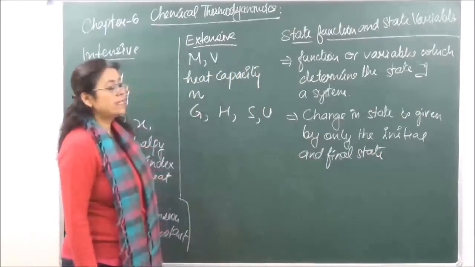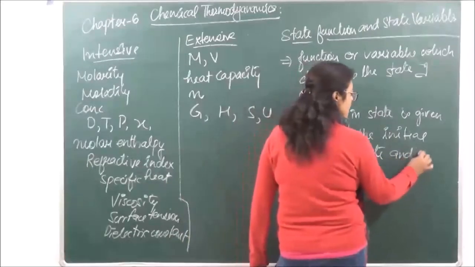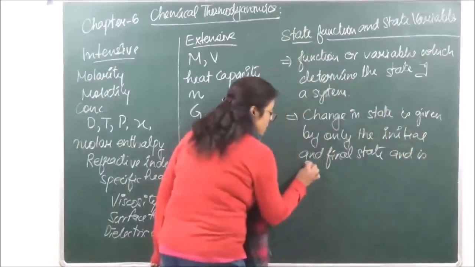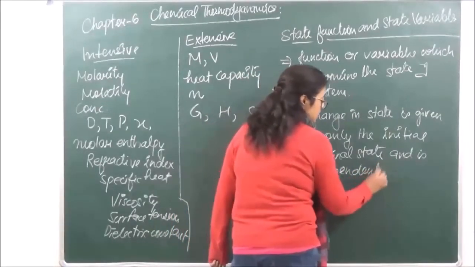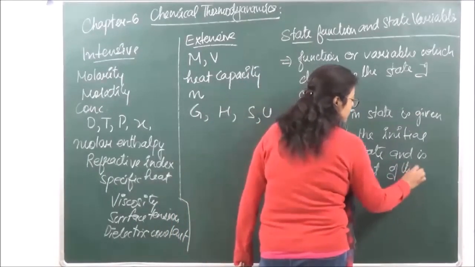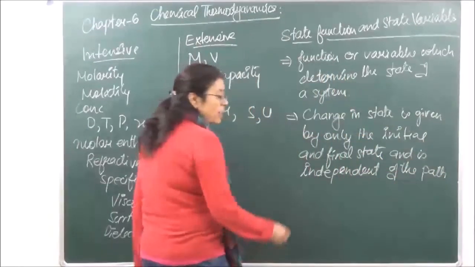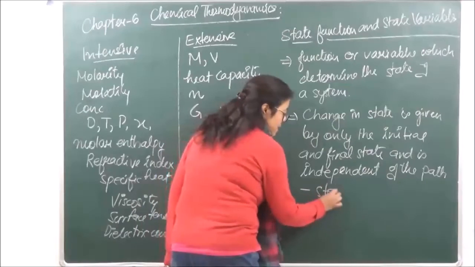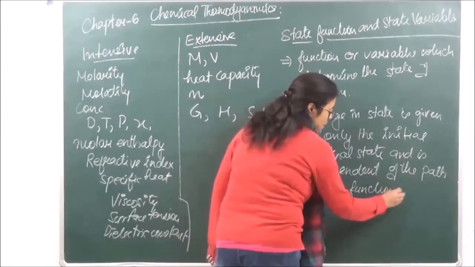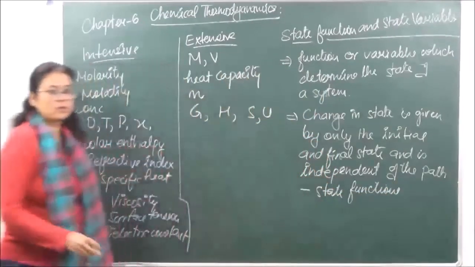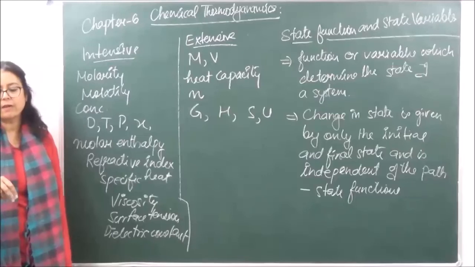Right? By only the initial and the final state, and is independent of the path. All these, they are going to be known as what? They are said to be state functions. ठीक है? They are going to be known as state functions.